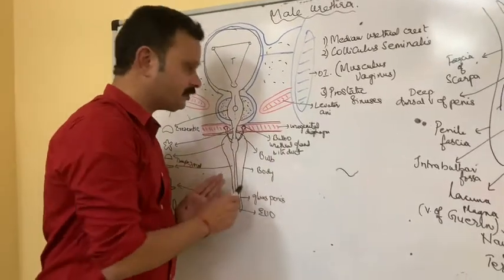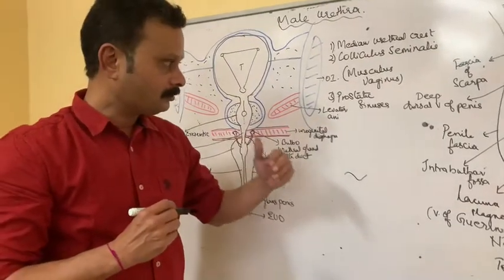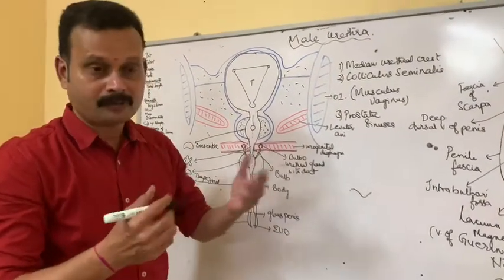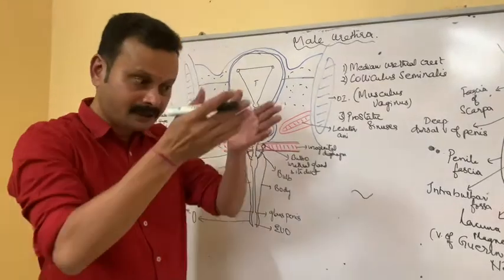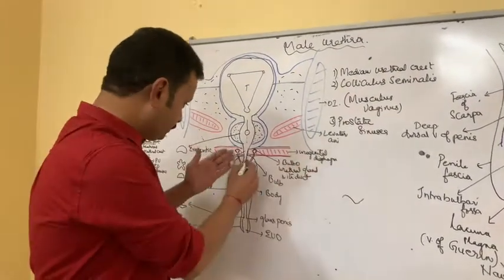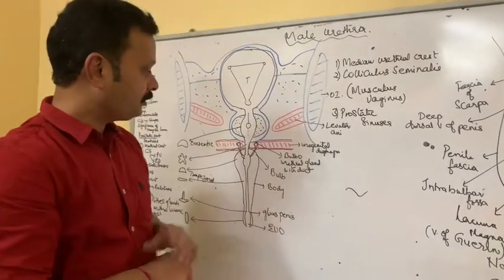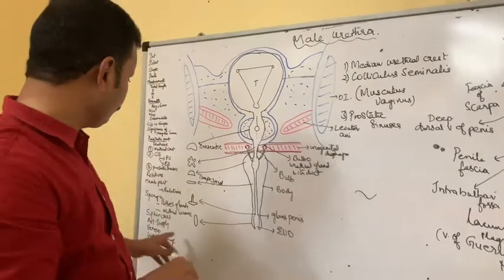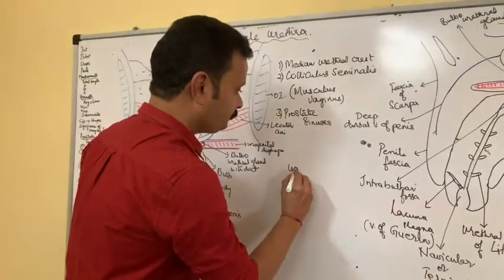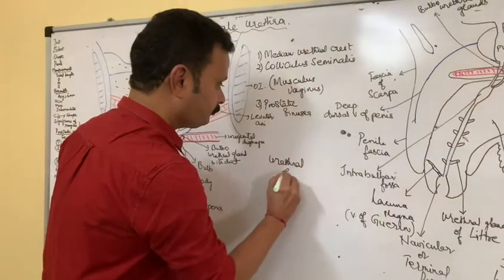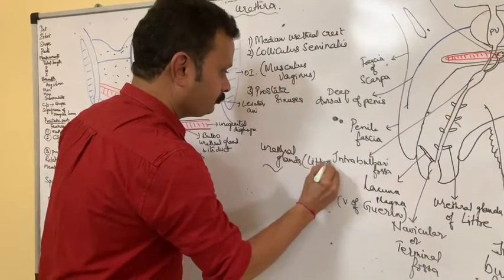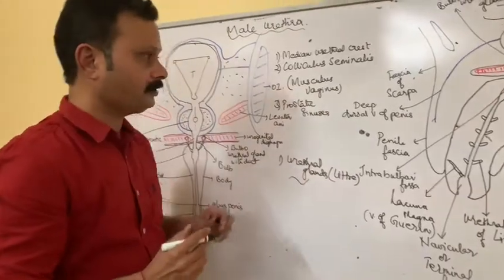And this spongy part is contained within the corpus spongiosum of the penis, and the features within this longest part, that is the spongy part, include urethral glands of Littre.